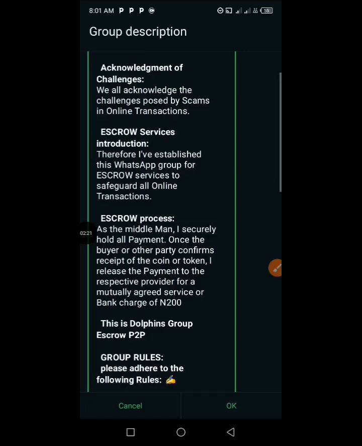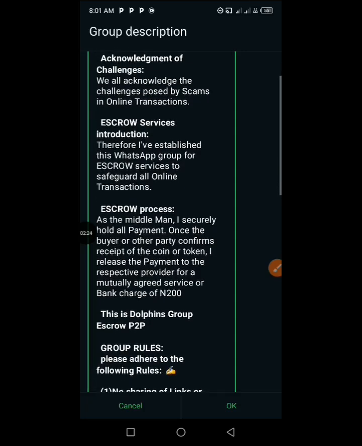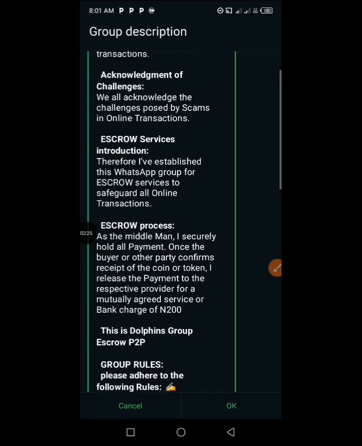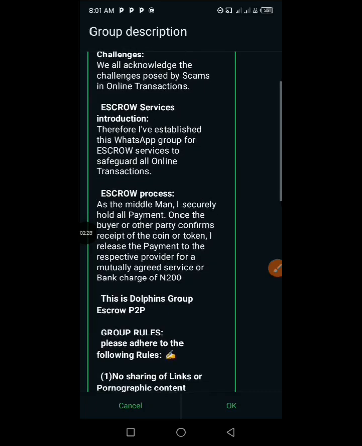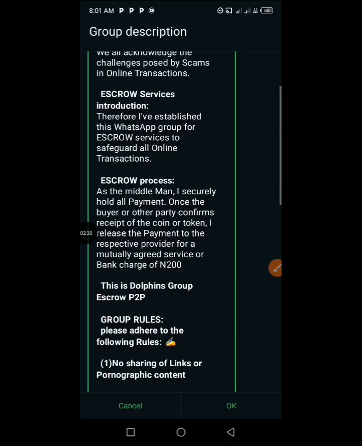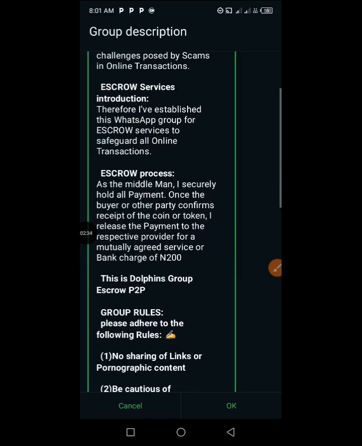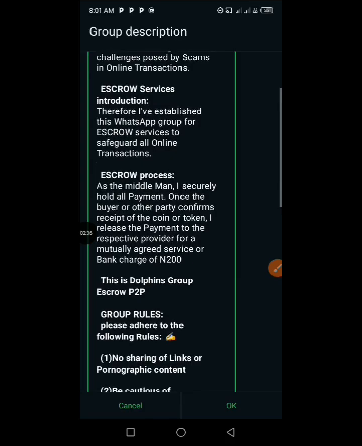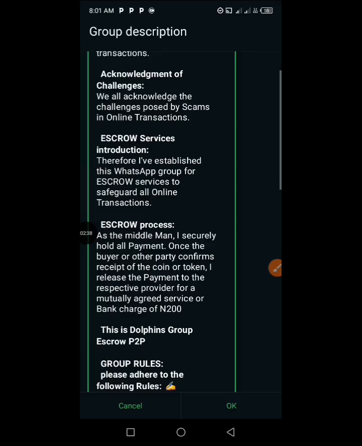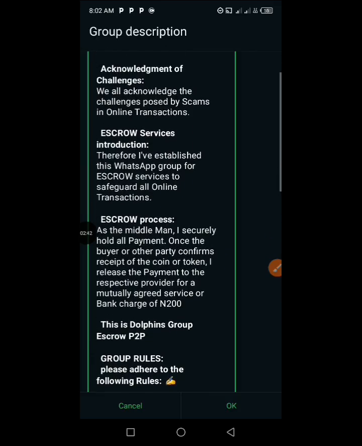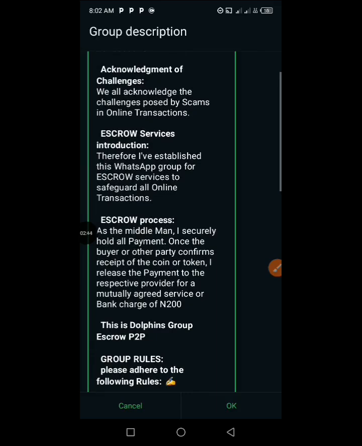Okay, and whenever you are transacting in this group, do ensure that you don't use the word crypto in your transactions. Let's say, for instance, you want to send $50 to the admin's account. Please do not use the word crypto when you are transacting, like in the transaction slip.